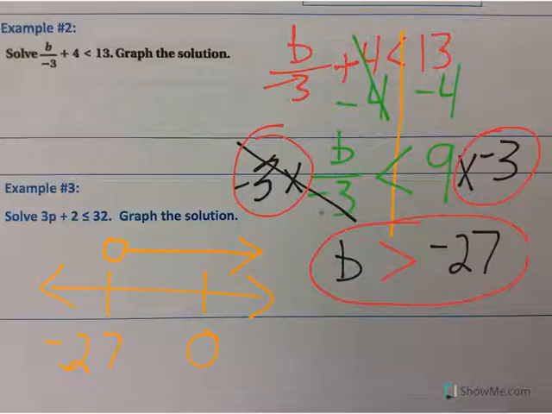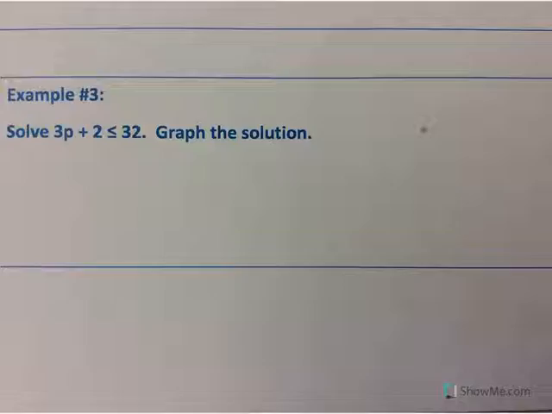If you think you got this, you can give example 3 here a shot on your own. Hit pause, go ahead and give it a try. I'll work through the answer now. So following all the same process, we have 3p plus 2 is less than or equal to 32.